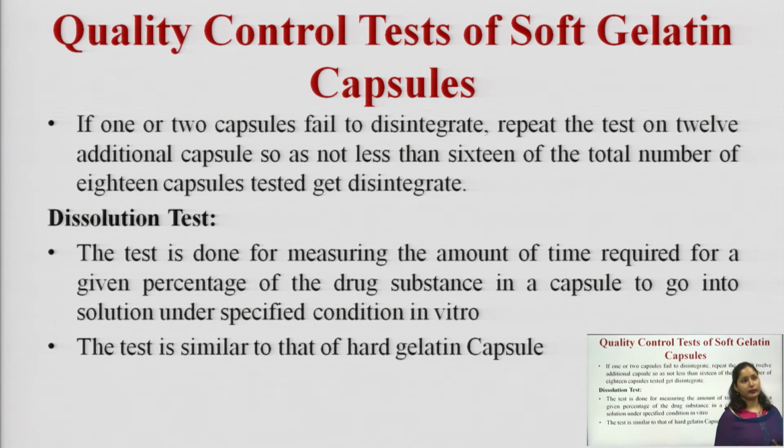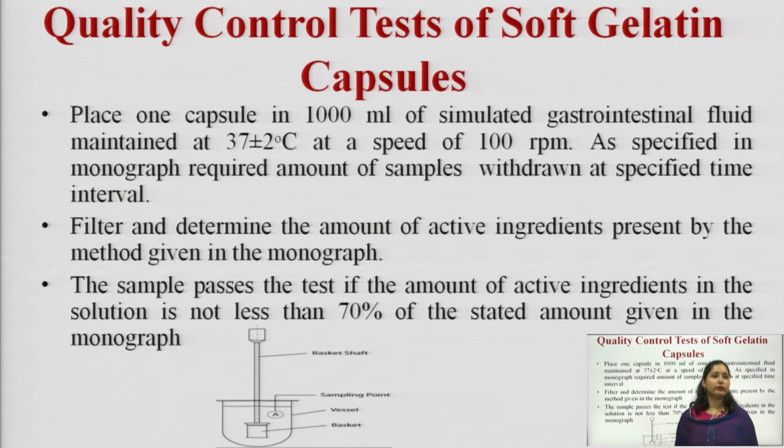Now, the dissolution test. The test is done for measuring the amount of time required to release the drug from the capsule into the body under the specified conditions. This test is also similar to that of the hard gelatin capsule. We take a basket type of assembly and place one capsule in 1000 ml of simulated gastrointestinal fluid, which is maintained at a temperature of 37 plus or minus 2 degrees centigrade, and it is rotated at a speed of 1000 rpm.